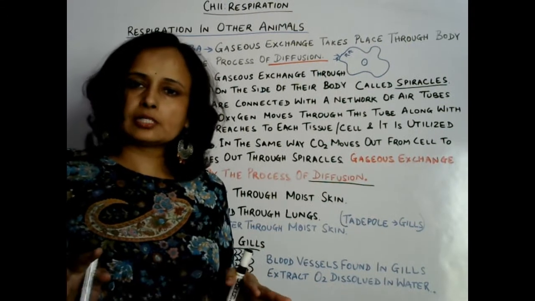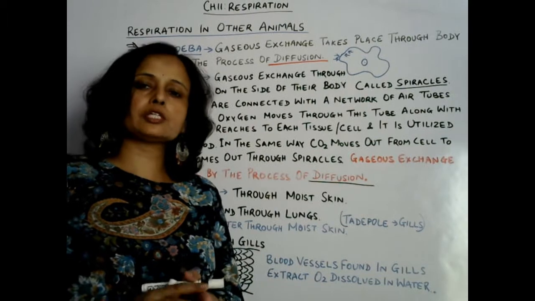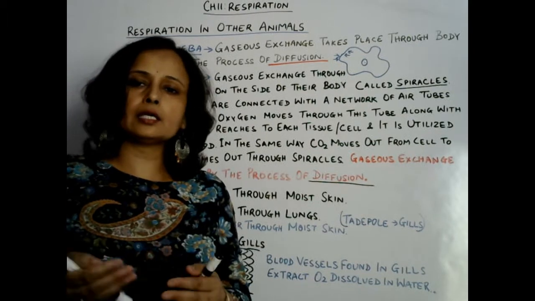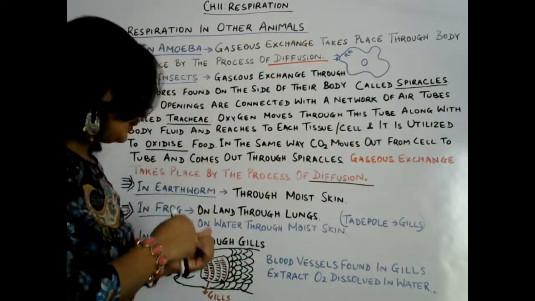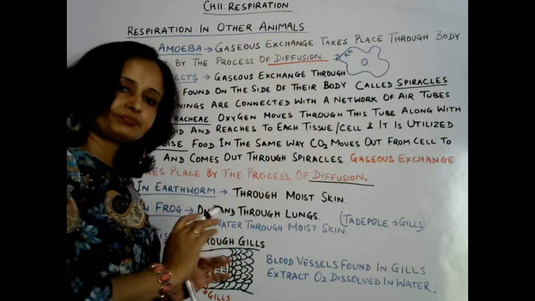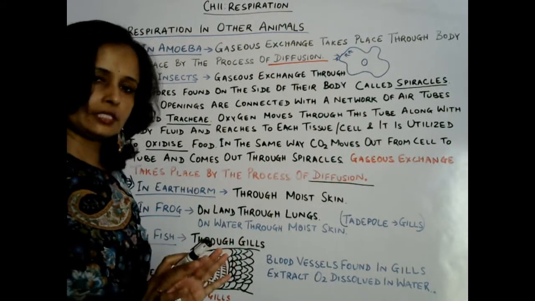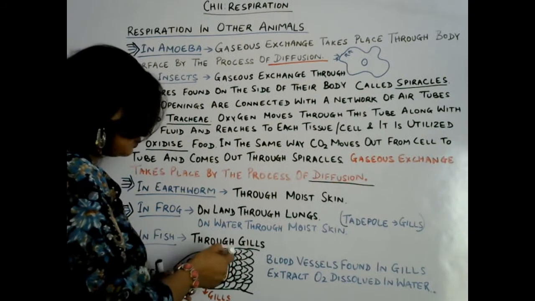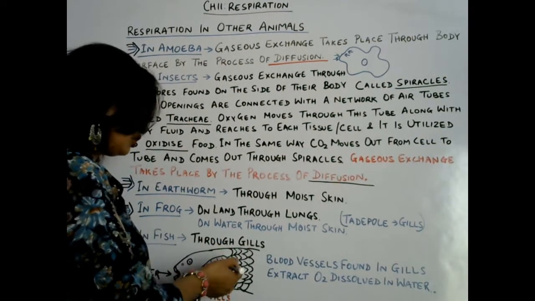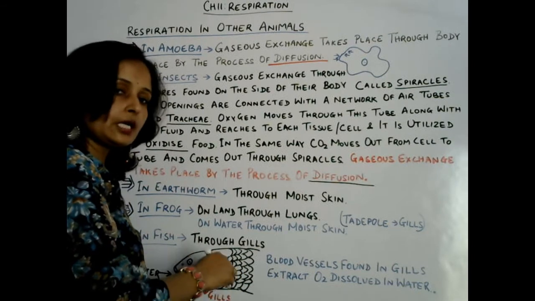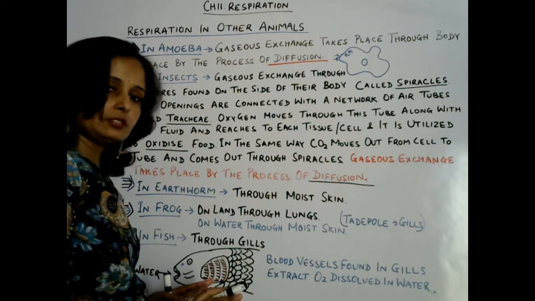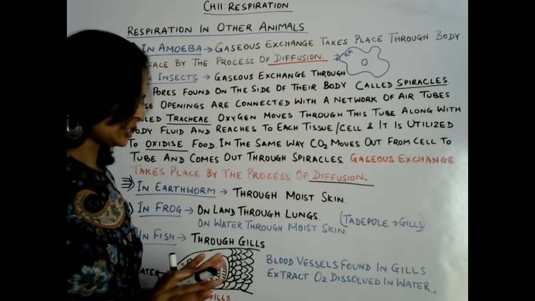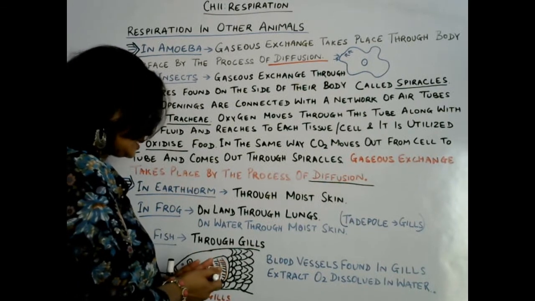Then carbon dioxide is released. Again the same process: that carbon dioxide is carried back to the gills through blood vessels. Then inside the gills, along with water, that carbon dioxide comes out from the gill slits. In this way exchange of gases takes place in gills.